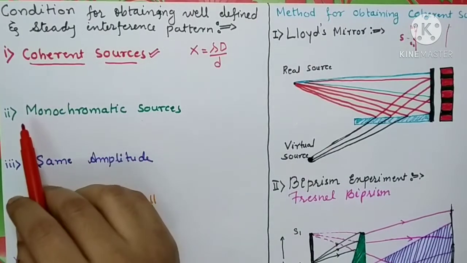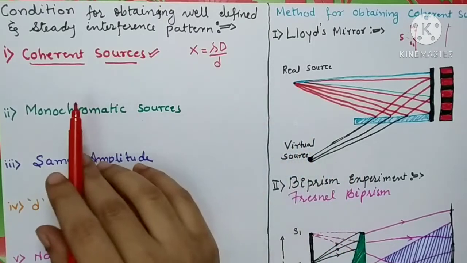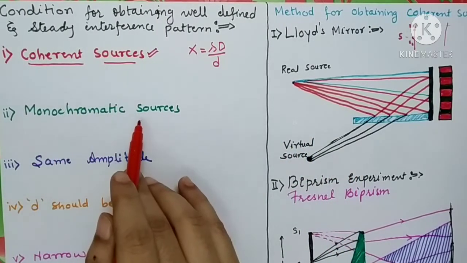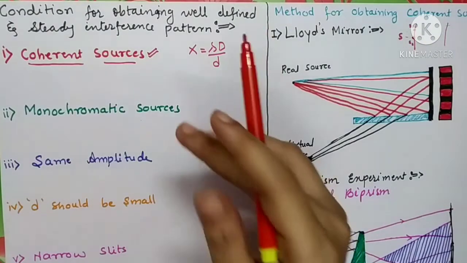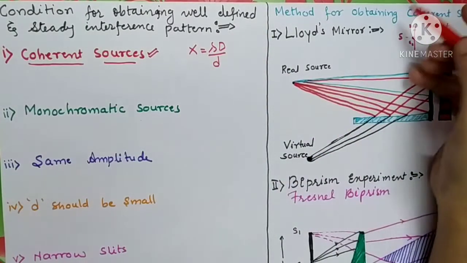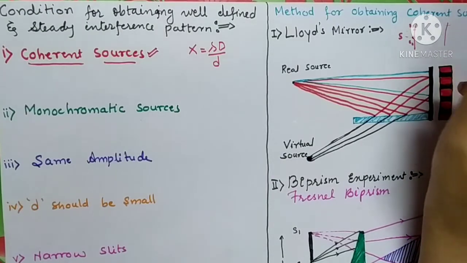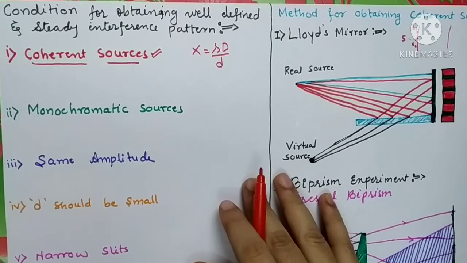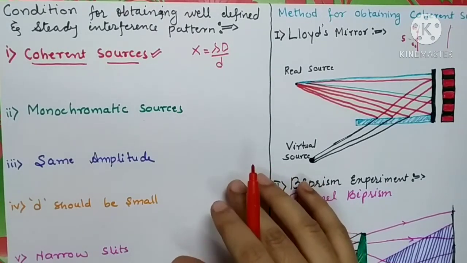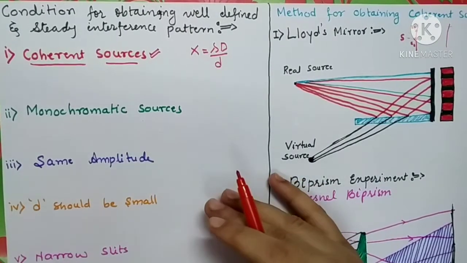Now the second condition, a very important condition, is monochromatic sources. The two sources of light should be monochromatic, which means they must emit light of a single wavelength. What happens if you use a multichromatic source of light? There will be more than one color.